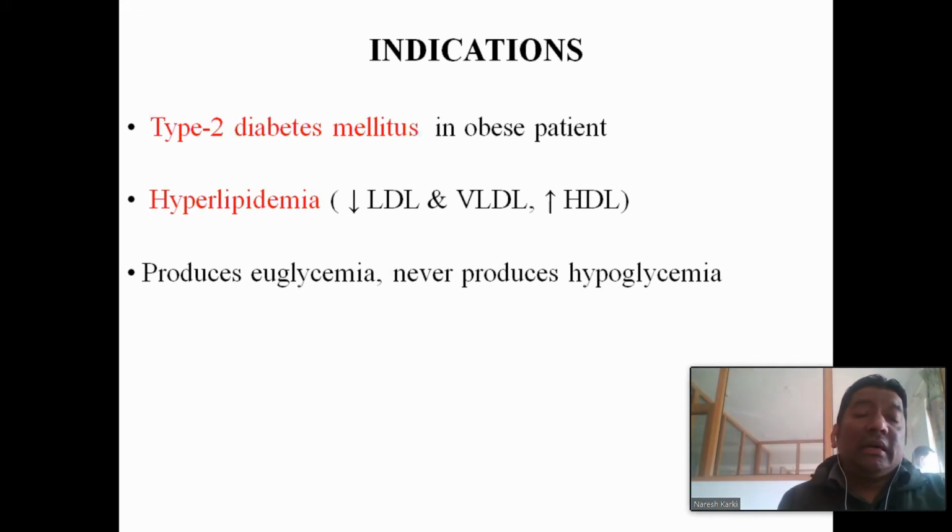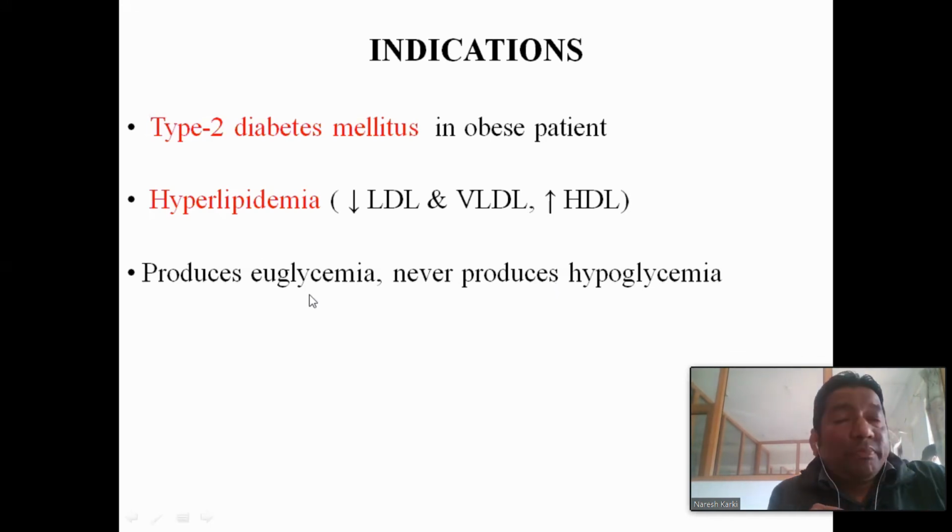Indications. The indication is type 2 diabetes mellitus in the obese patient. The important thing is why this drug is commonly used. Number one, it is given in type 2 diabetes mellitus in the obese patient. And the second thing is that metformin never produces hypoglycemia. It always produces euglycemia, meaning a normal plasma glucose level. They never produce hypoglycemia.